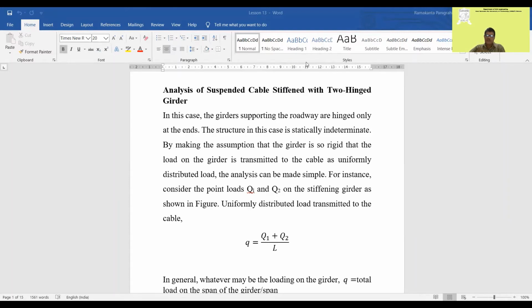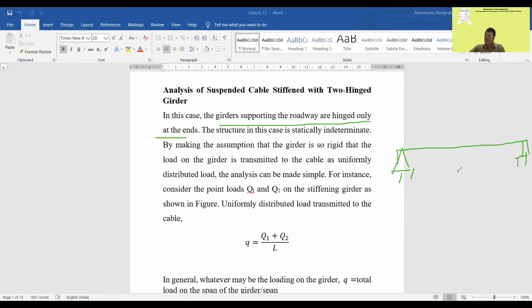cables stiffened with 2-hinged girders. In this case, the girders supporting the roadways are hinged only at the ends, not anywhere in the span. But in the case of a 3-hinged girder, in addition to these 2 hinges, there will be another hinge provided in the span. That is why it is called a 3-hinged stiffening girder. That means the third hinge may be anywhere in the span.